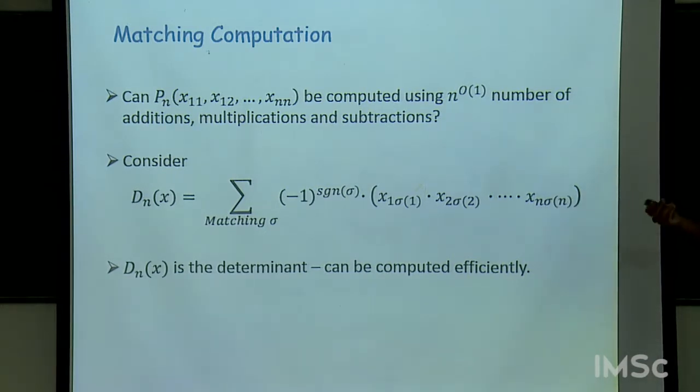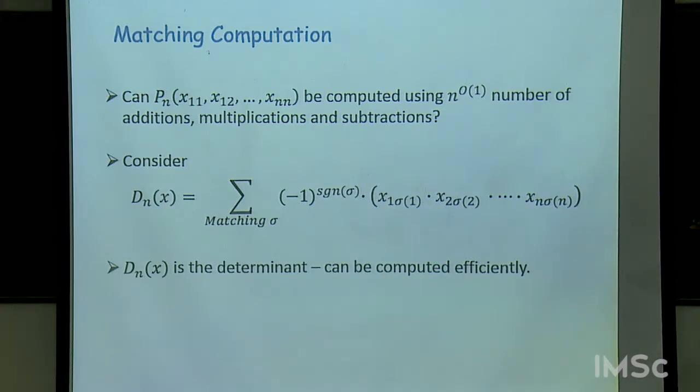So the sign is -1 if the permutation is odd and +1 if the permutation is even. Now, if you stare at it, this is precisely the determinant of an n by n matrix. And we know that the determinant can be computed efficiently, for example, by Gaussian elimination.